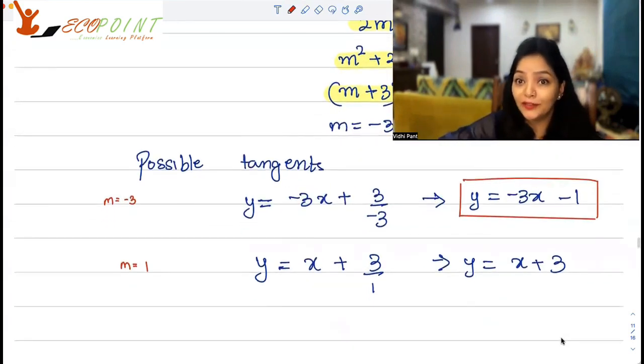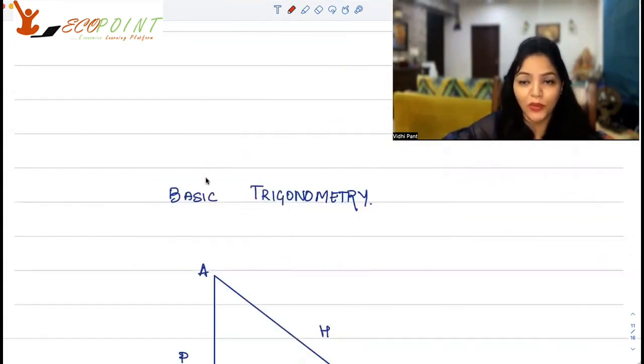So this was a different case, okay? We did not have the point of tangency, but we instead had that the tangent is coming from a particular point. That's also another kind of question that could be asked. Next quick brush up that I want to do with you guys today is the basic trigonometry.